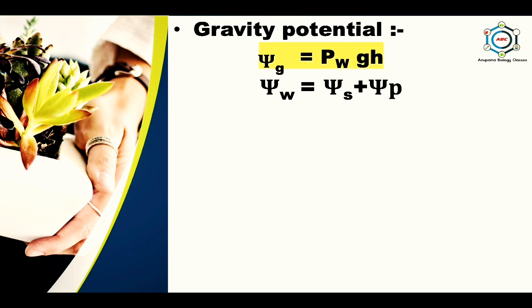Each component potential is discussed separately here, in which the first one is the matric potential. Matric is the term used for the surfaces such as solid particles, cell walls, protoplasm, etc., to which the water molecules are adsorbed. The matric potential is the component of the water potential influenced by the presence of a matrix. It has a negative value.